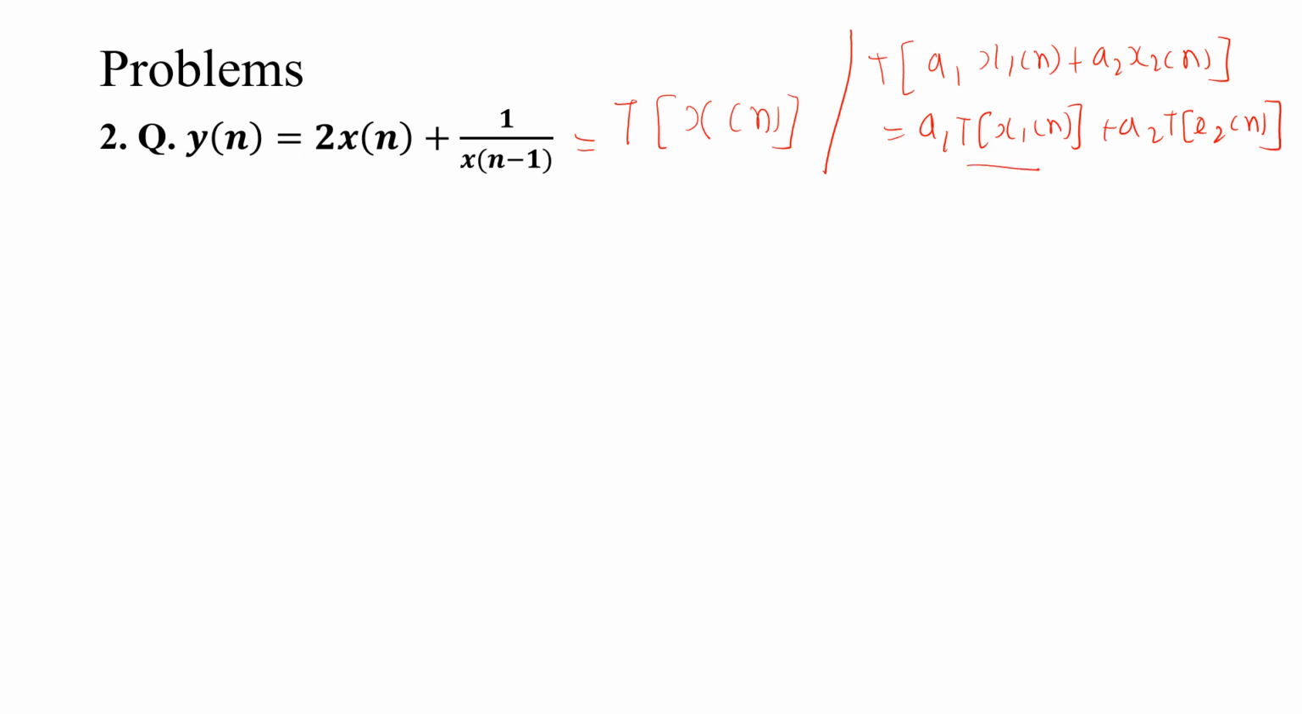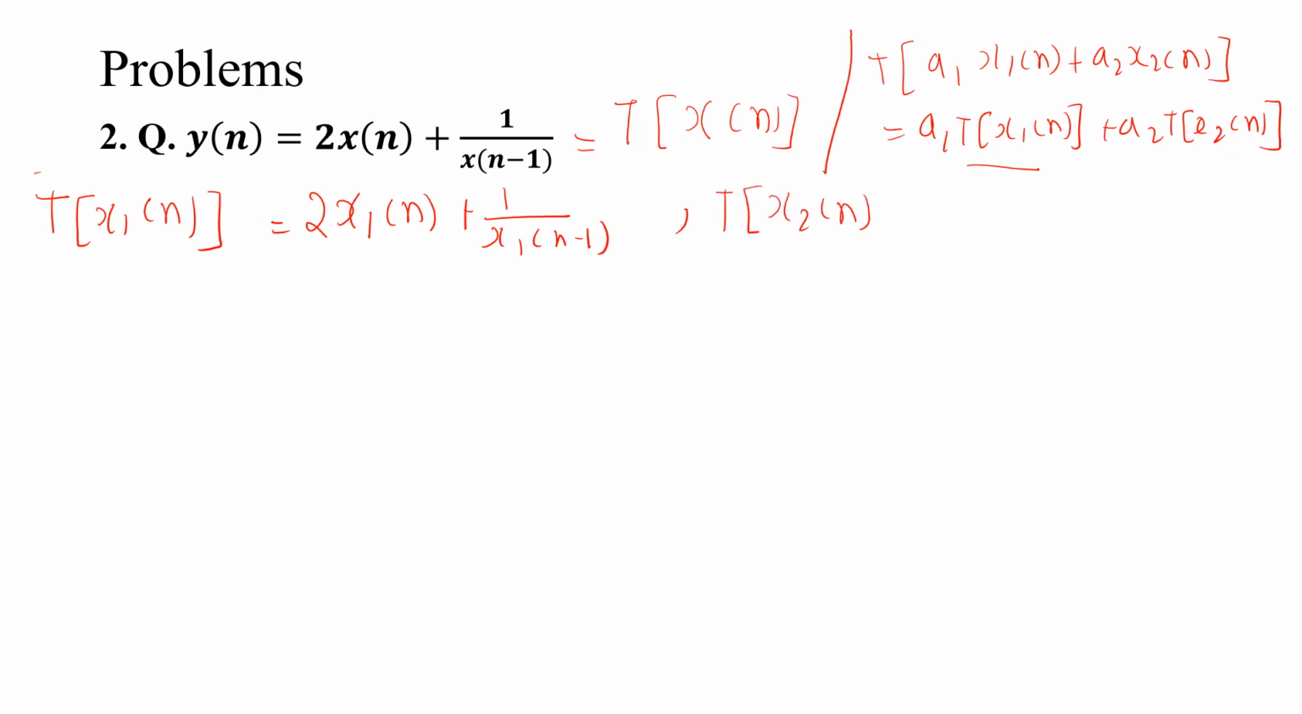First I need T of x1 of n. What is T of x1 of n? In place of x of n, put x1 of n, so it is 2 x1 of n plus 1 by x1 of n minus 1. I think it is clear. Similarly, T of x2 of n: in place of x put x2, so 2 x2 of n plus 1 by x2 of n minus 1.